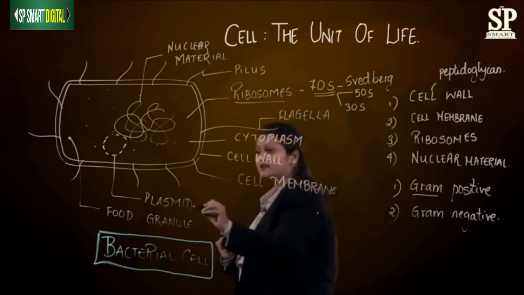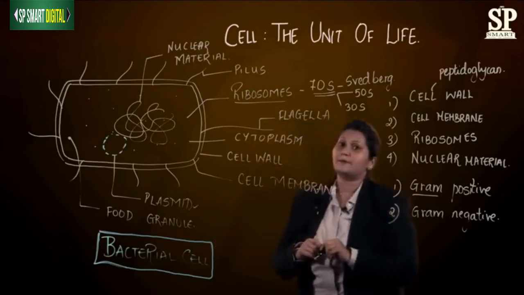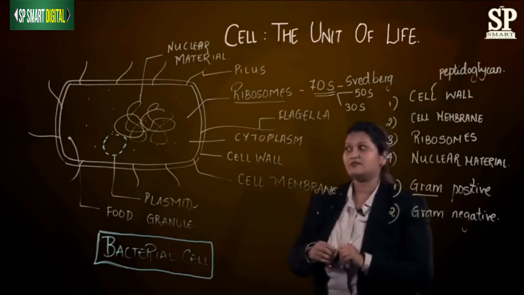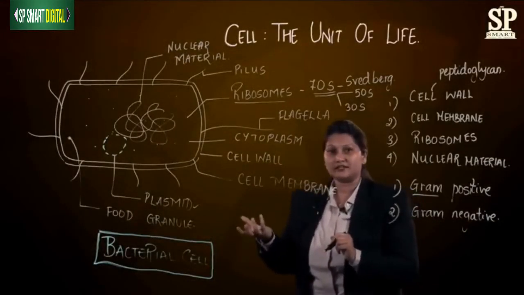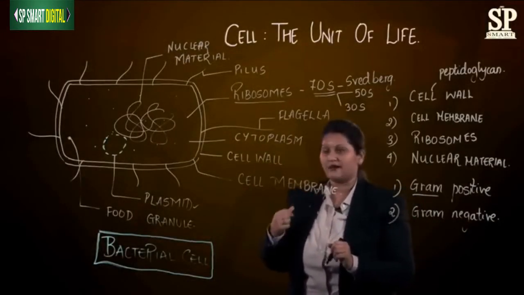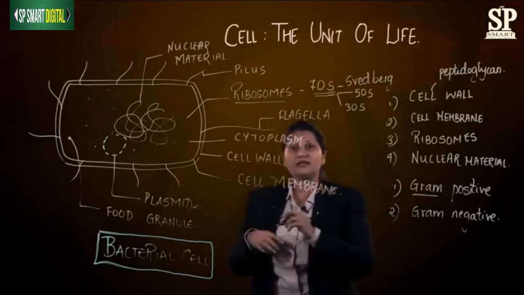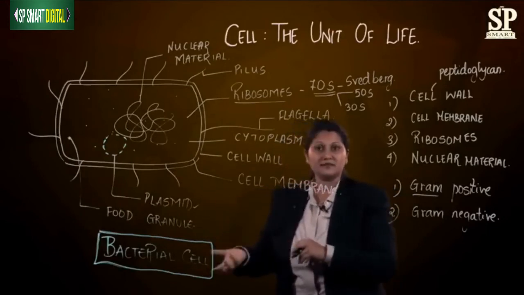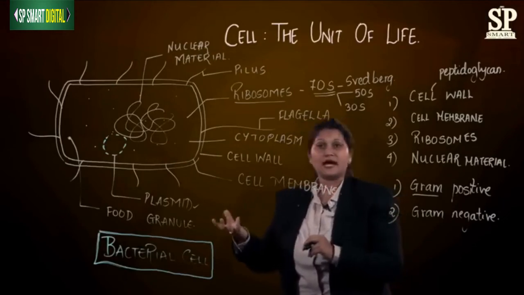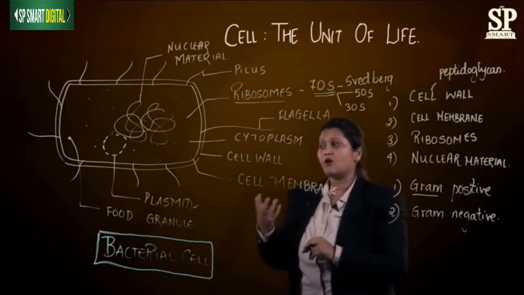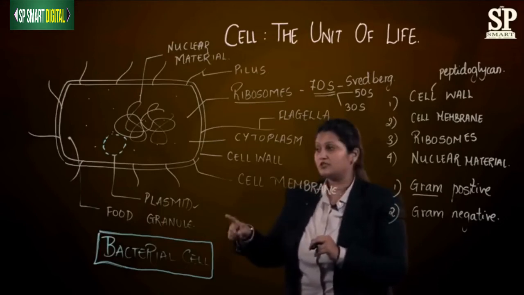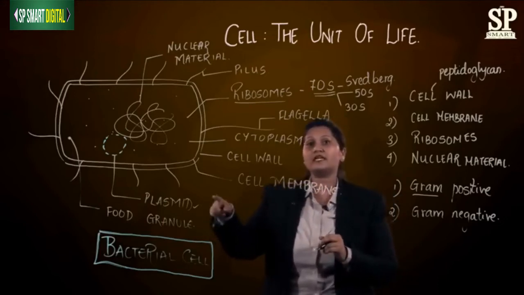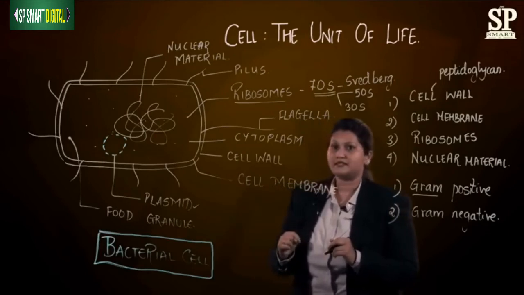The next cell organelle which we have to see today is plasmid. So if you just have a look at the plasmid, this plasmid is the extra DNA material which the bacterial cell will have. This plasmid will give the bacterial cell special abilities, say like antibiotic resistance. It will also help the bacteria in something called as conjugation. So this is the reason plasmid is a very important part of a bacterial cell.